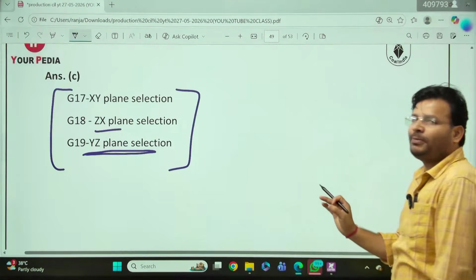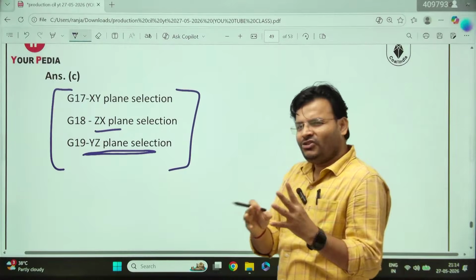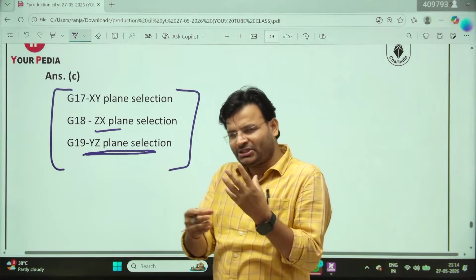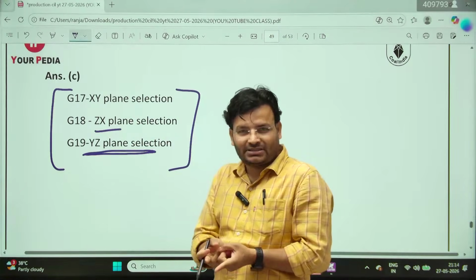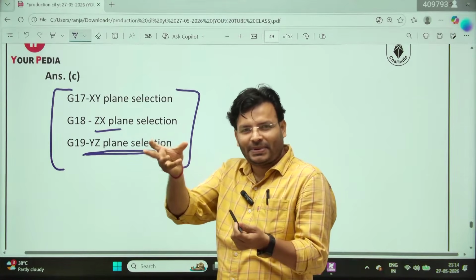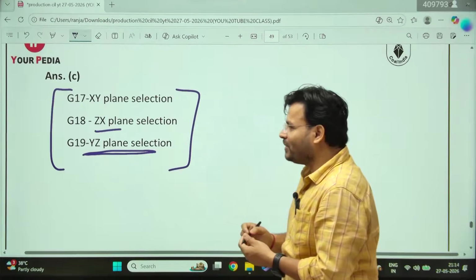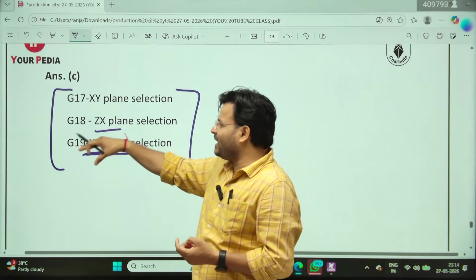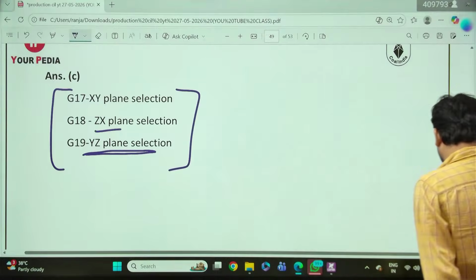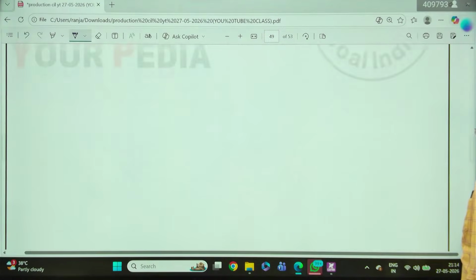That is called the family of planes, because in CNC you just have to give the command that in that plane you have to cut. You won't go there and cut by hand. So if you have to cut in the XY plane, you give G17, ZX plane G18 and YZ plane G19. Try to remember all these points.